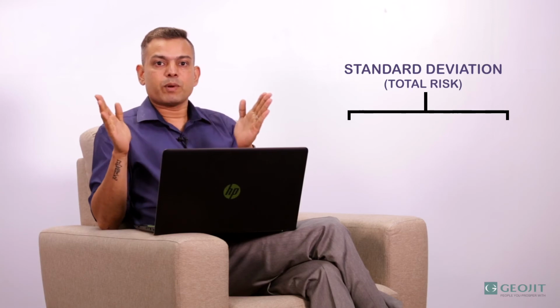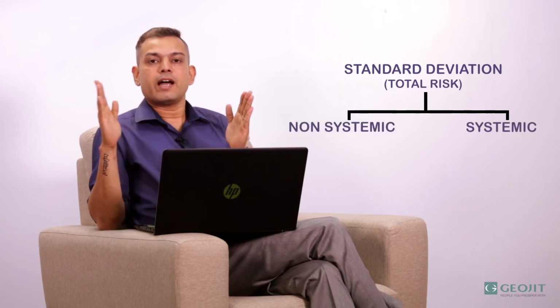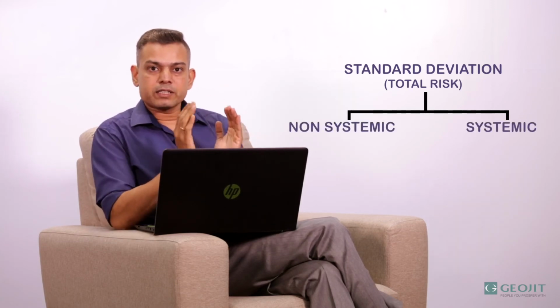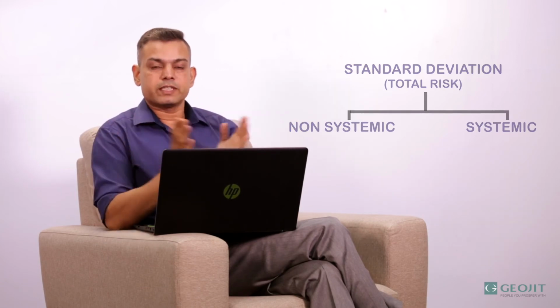So what is the total risk made up of? This total risk is made up of two things: systemic and unsystemic risk. Systemic risk is one which affects the whole system. Let's say earthquake, inflation, such things affect the entire economy. Nobody can run away from that risk. Nobody can avoid the risk. Nobody can run away when there is an earthquake. So systemic risk is one which affects the whole system, but which we cannot diversify, we cannot avoid, we cannot run away, we cannot do away with it.